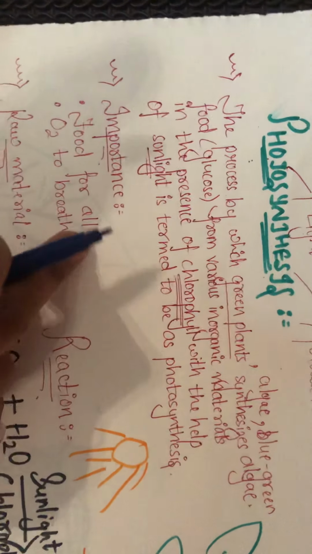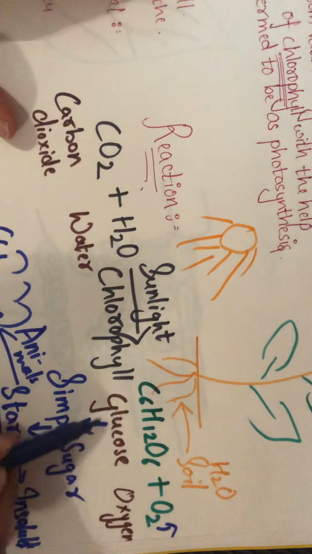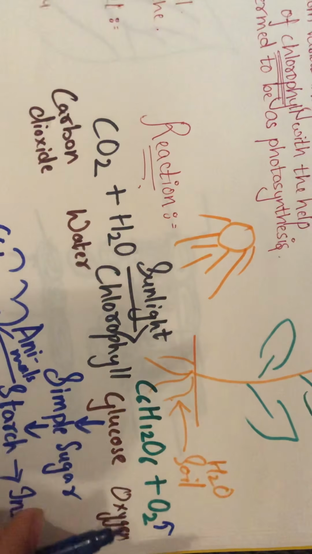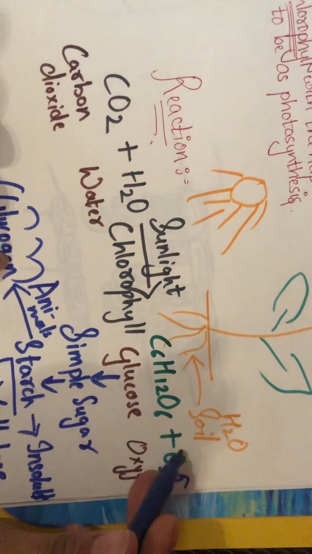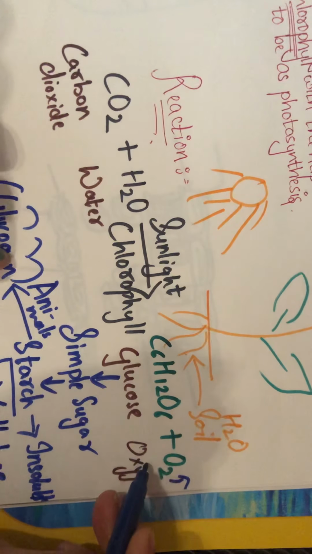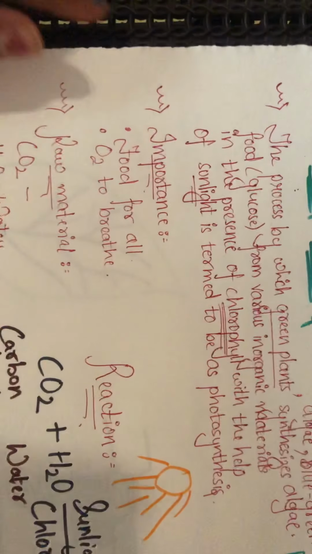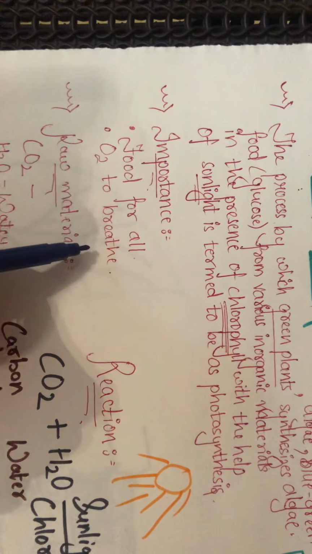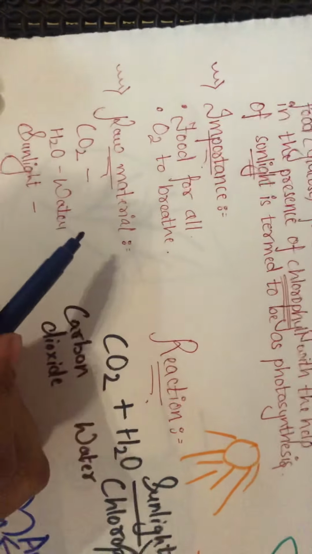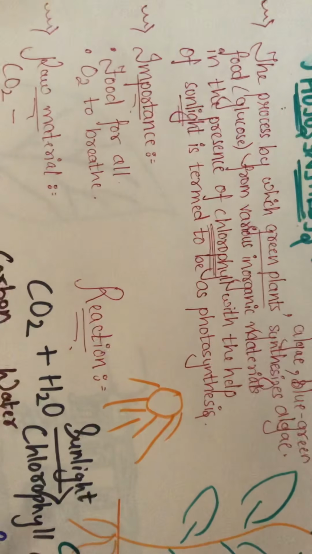Now here what is the importance of photosynthesis? So all of us know that it is helping us to produce the glucose. Yes, and it is also releasing an important element in the air, that is oxygen, without which we will not be able to survive. So the importance lies in the production of the food and the production of oxygen which is required to breathe, and the raw materials, as you know, are CO2 and H2O. Do you understand this phenomenon?